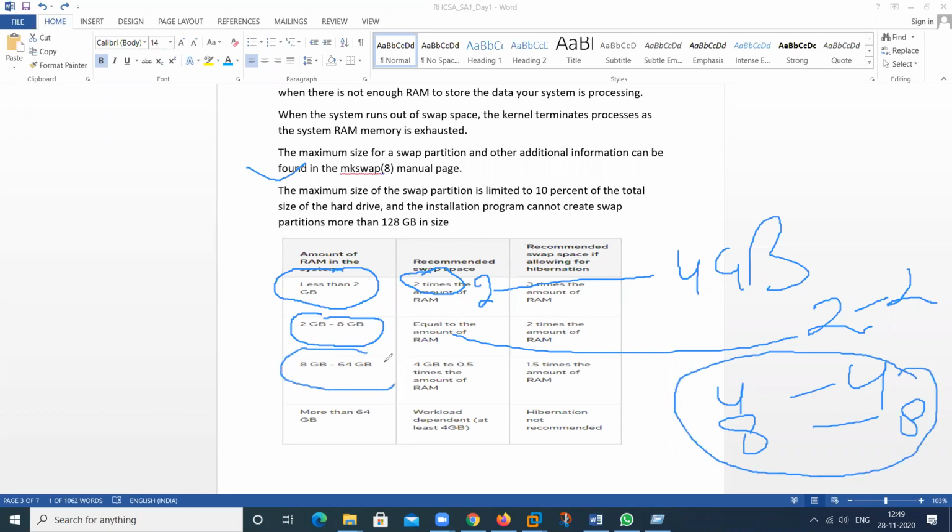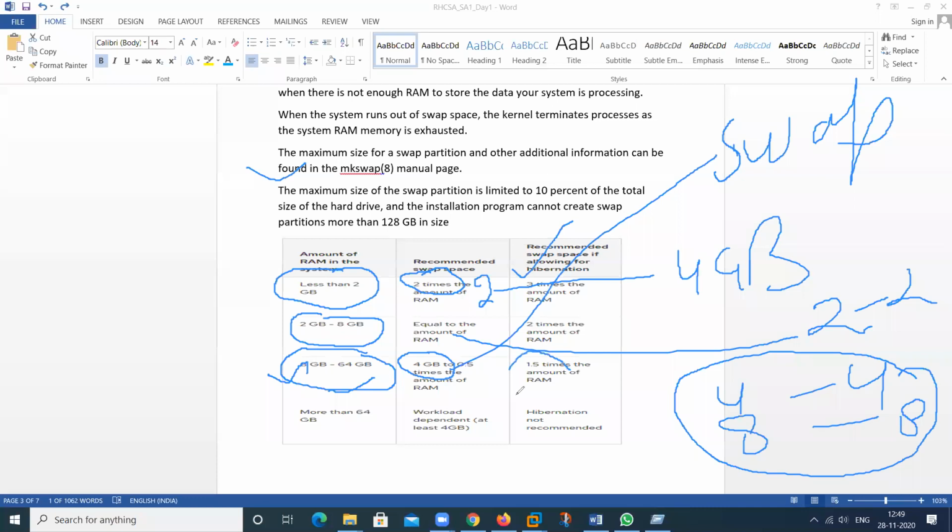What is the third concept? 8 to 64 GB. If the RAM in my physical machine is in this range, you can use only 4 GB for the swap. So you can assign 4 GB for the swap space. But if we are using hibernate mode on the system, it can be 1.5 times the RAM. So this is the list of how much space you can assign for the swap partition.